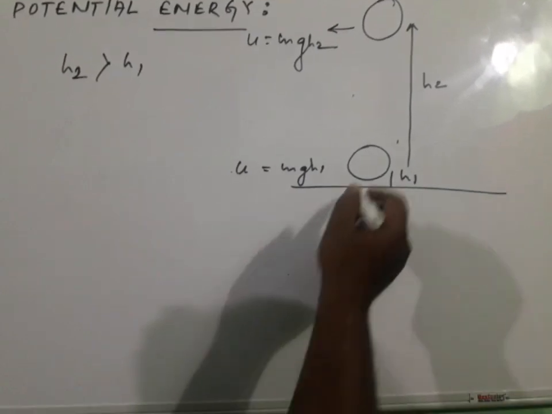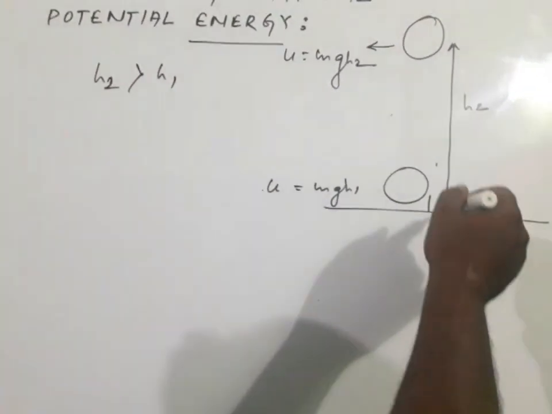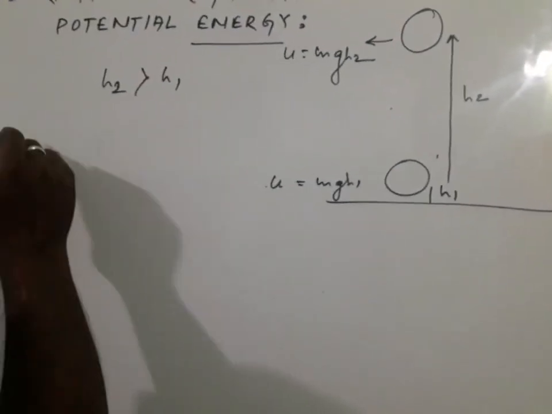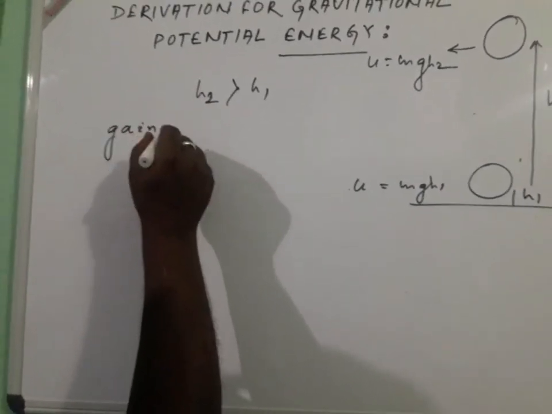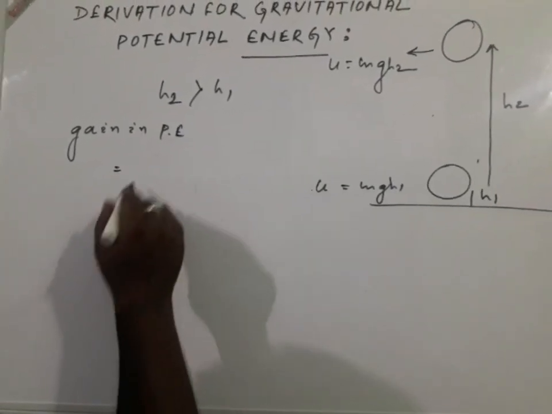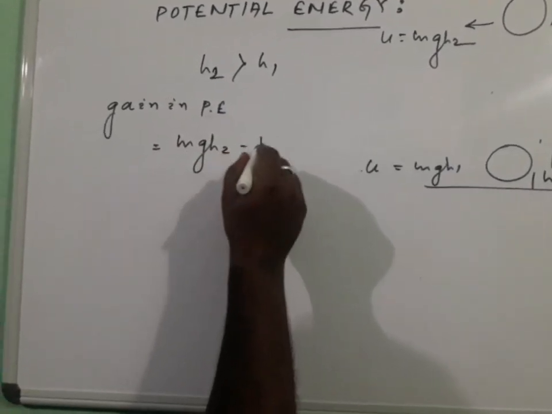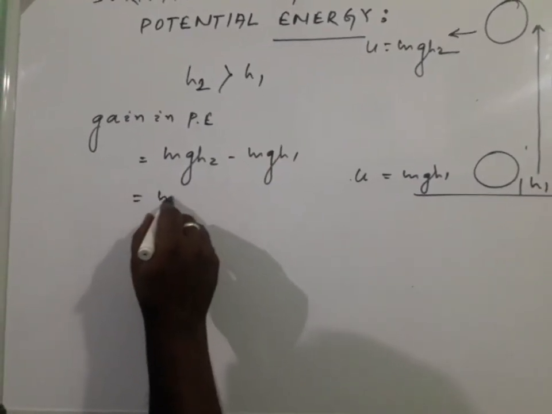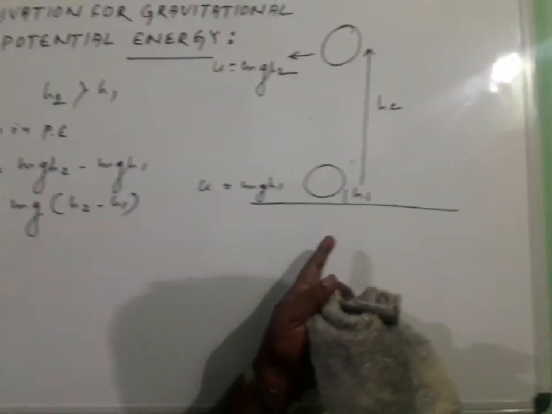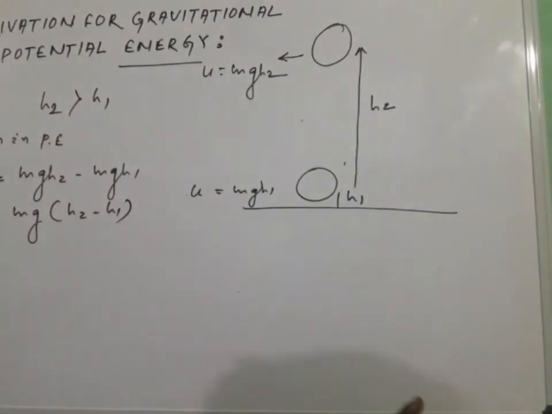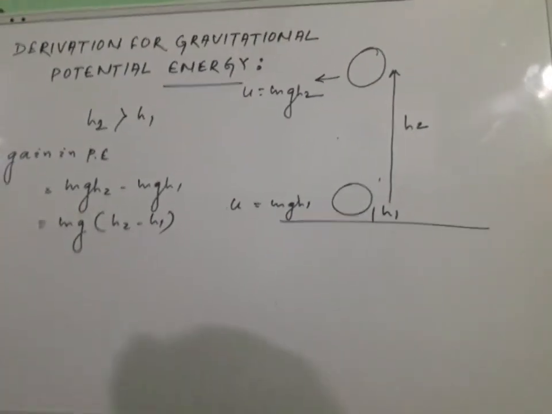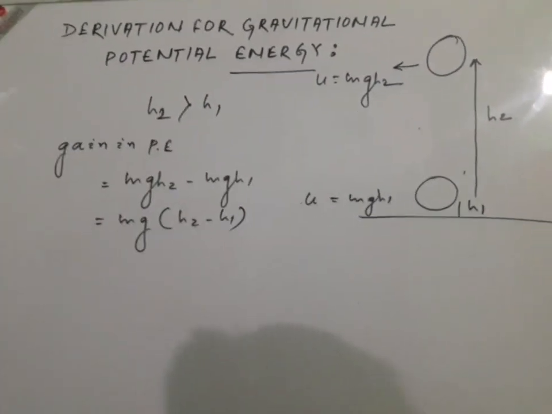Since h2 is greater than h1, there will be a gain in potential energy. The gain in potential energy is equal to mgh2 minus mgh1, or by taking mg common, it becomes mg into h2 minus h1. So remember that whenever a body is taken from a certain height to a larger height h2, the body gains potential energy, and this gain is equal to mg into h2 minus h1.